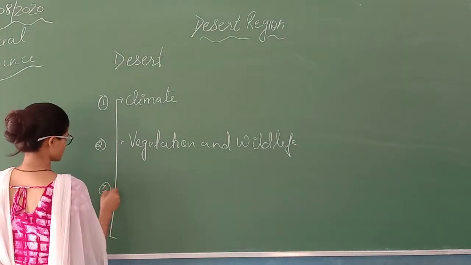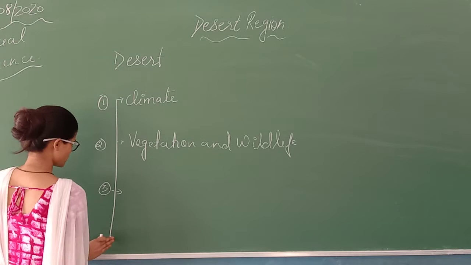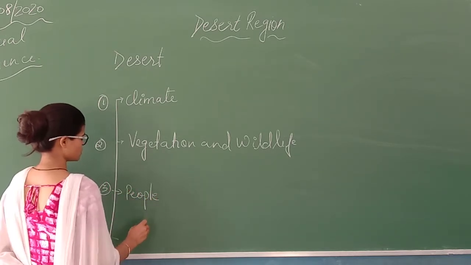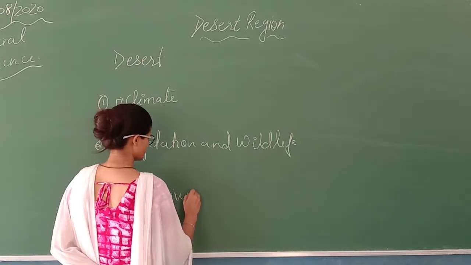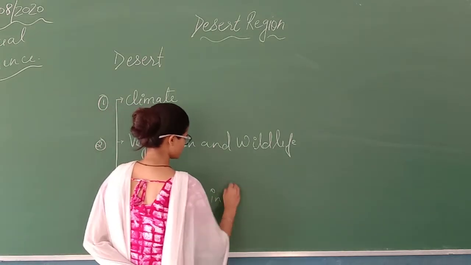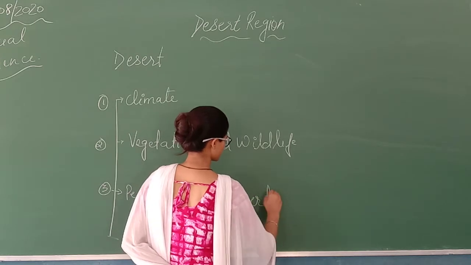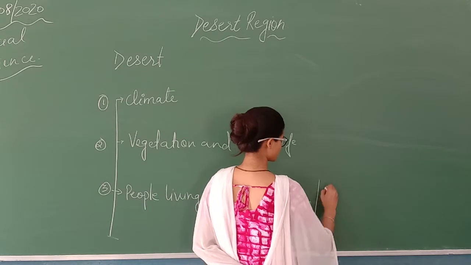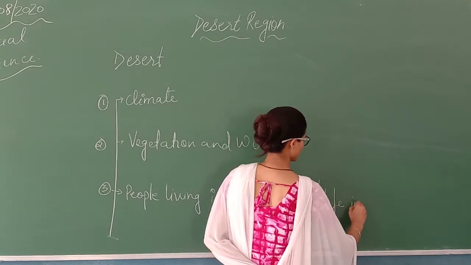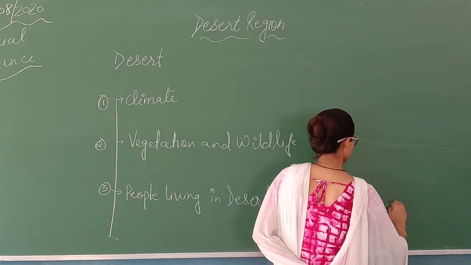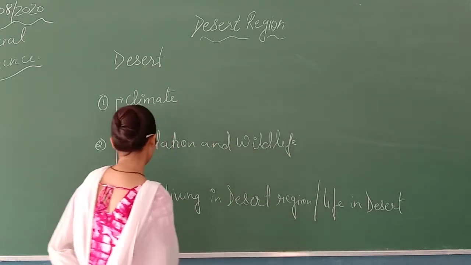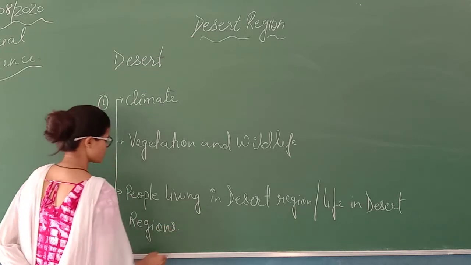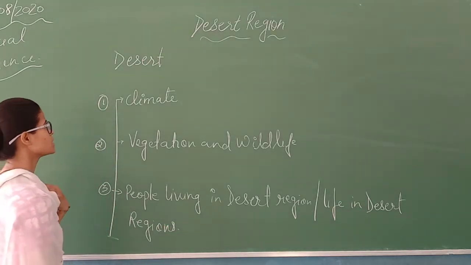Number three, we will learn about the people living in the desert region, or life in desert region. These are the topics which we will cover in this chapter, desert region.